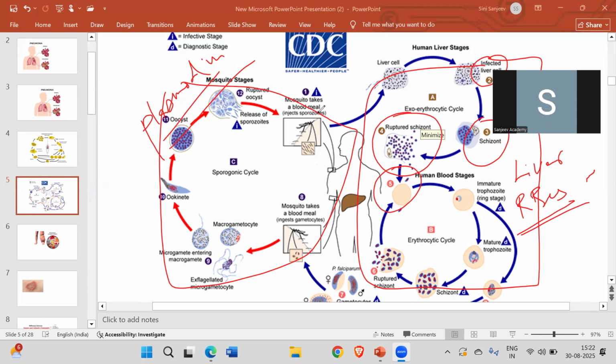And what is the vector which it uses to transfer this? It is the female Anopheles mosquito. That is the transmitting agent over here. So this is all about the plasmodium life cycle.